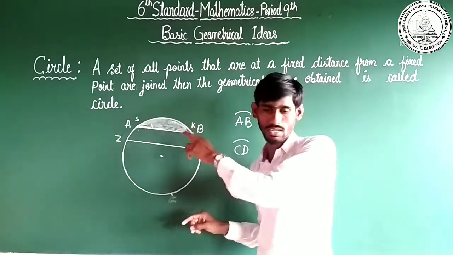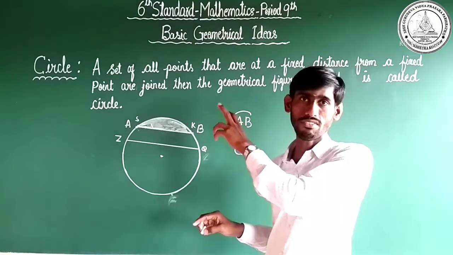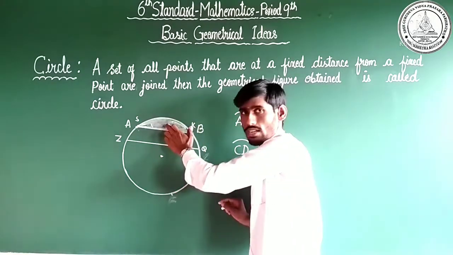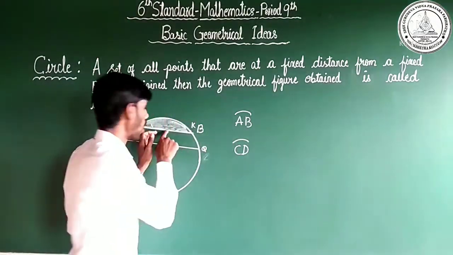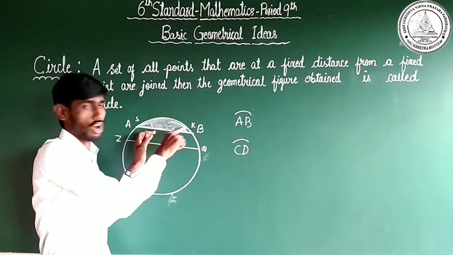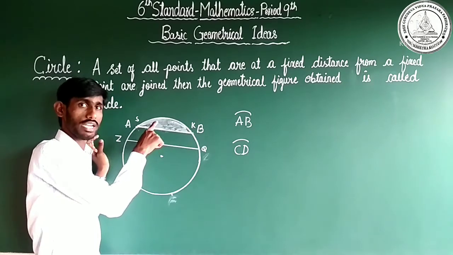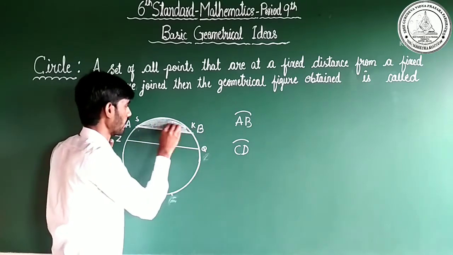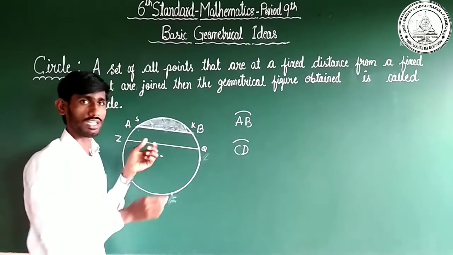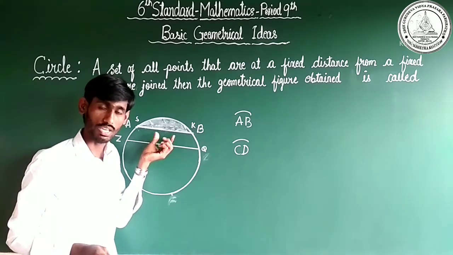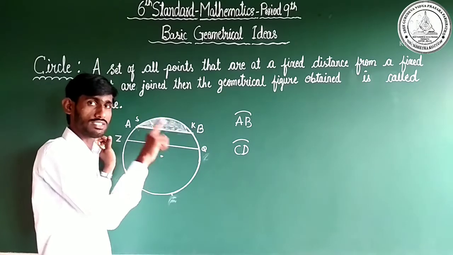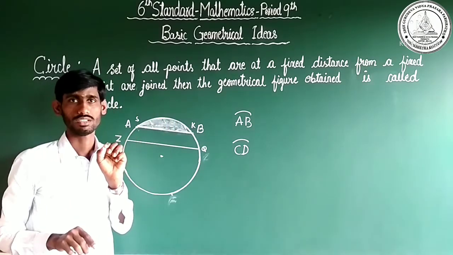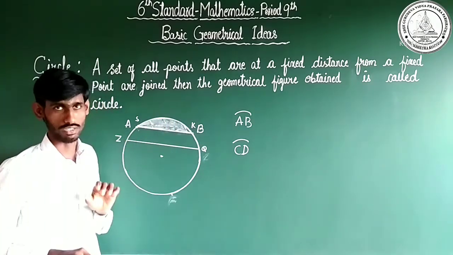A segment is a region in the interior of a circle enclosed by an arc and a chord. A region in the interior of a circle enclosed by a chord and an arc is called a segment. Very important point, segment.